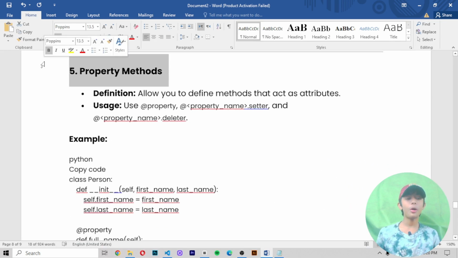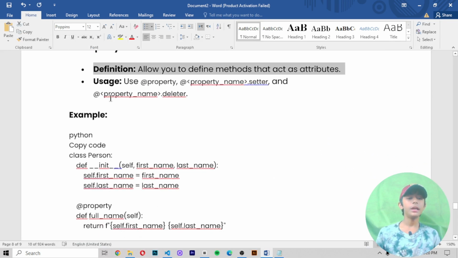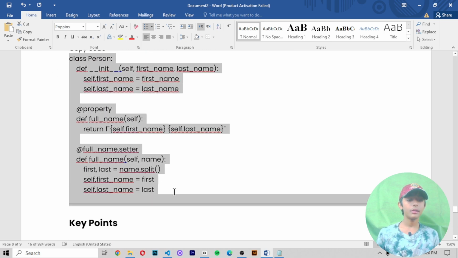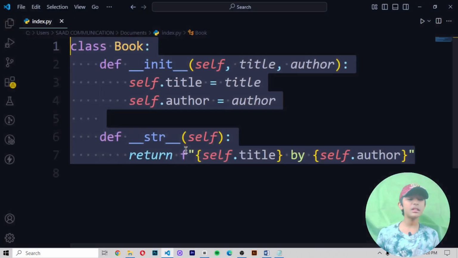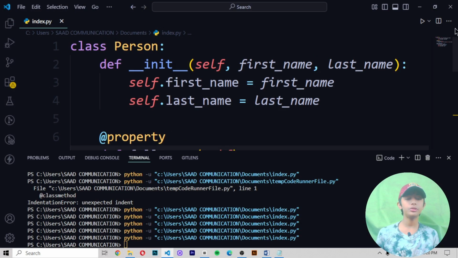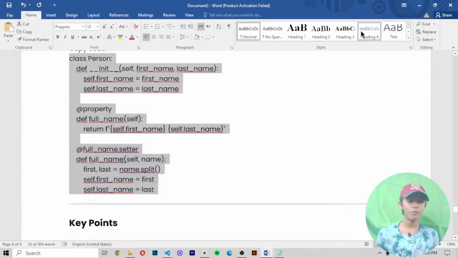Number 5, property methods. Definition: it allows you to define a method that acts as an attribute. Usage: it uses the property name setter and the property name deleter. This is one example it is showing you. Okay, here you can see it. And when you run this example, it does not give you the output because I did not write print here. I do not use the print function, so that's why it's not giving me the output.